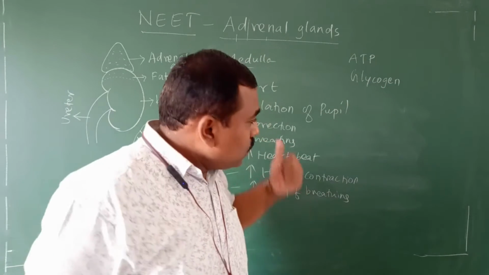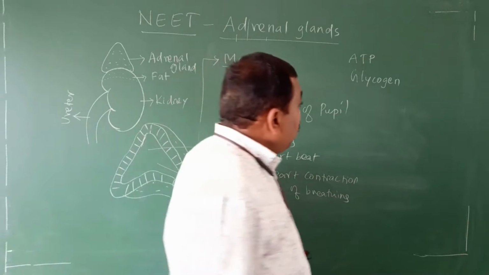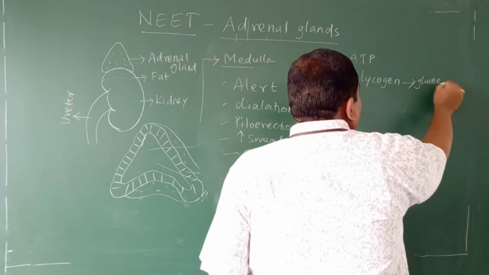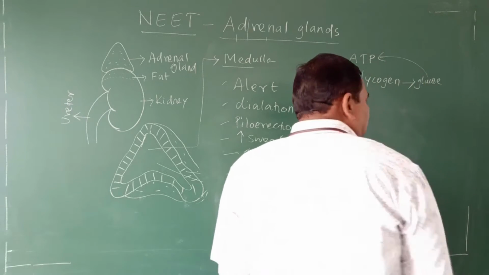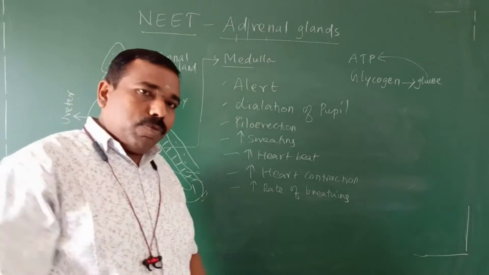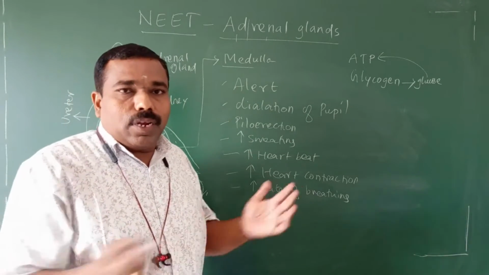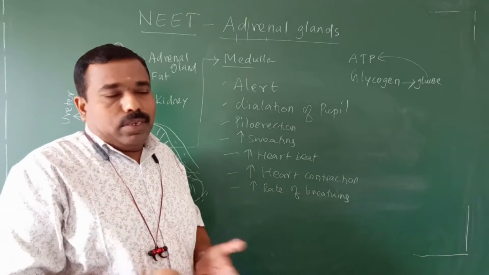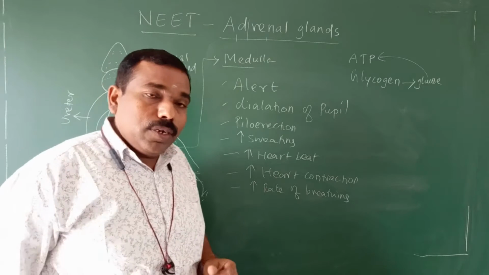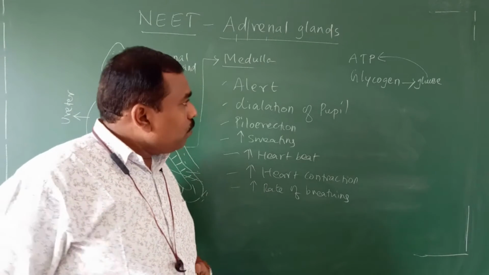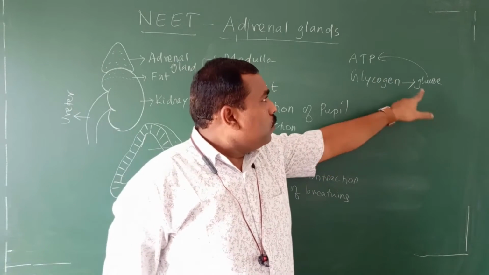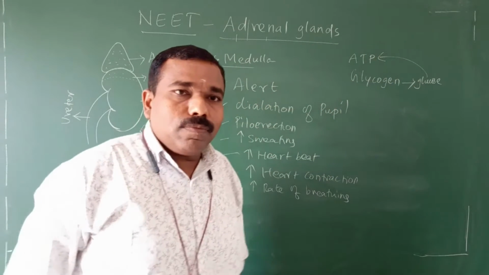Now what will happen? This catecholamine breaks down the glycogen into glucose. Glucose provides ATP for this function: dilation of pupils, heartbeat rate increase, lungs inhalation and exhalation should be very fast, then only the rate of breathing will increase. For that, the glycogen breaks down into glucose and provides ATP.